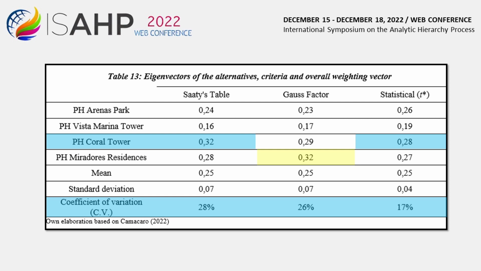It is observed that, for the three approaches, the difference between the ranking values of PH Arenas Park and PH Vista Marina Tower is 0.08, 0.05 and 0.07 respectively. While between PH Coral Tower and PH Miradors Residences, the difference is very similar for AHP SAATY and AHP Gaussian, while it is minimal for AHP t*, which evidences the robustness of the solution proposed in this research work.